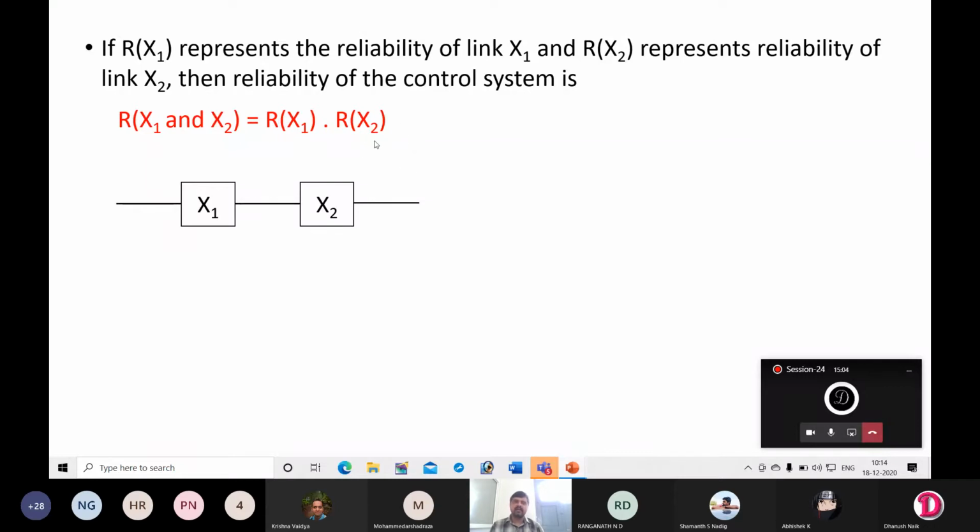Suppose the reliability of any one among these two is 0, then the reliability of the entire system will become 0. That's why if the parts are connected in series, every part must be in working condition. This is the symbolic representation, and this is the equation to find the reliability of components connected in series.